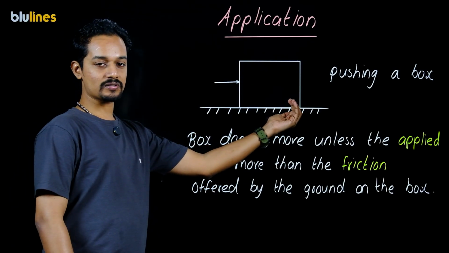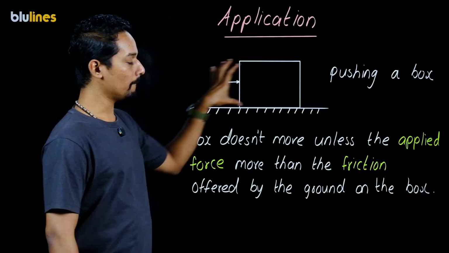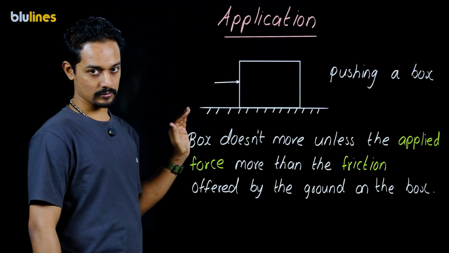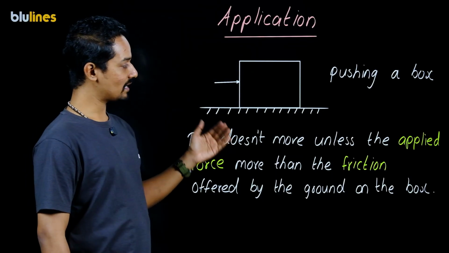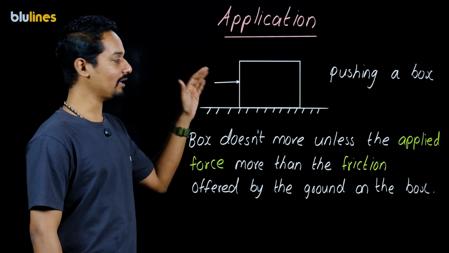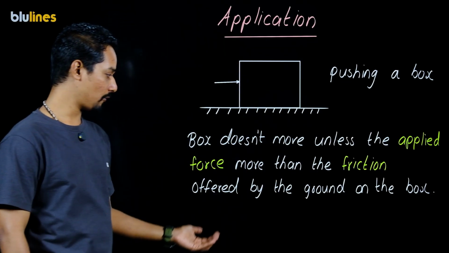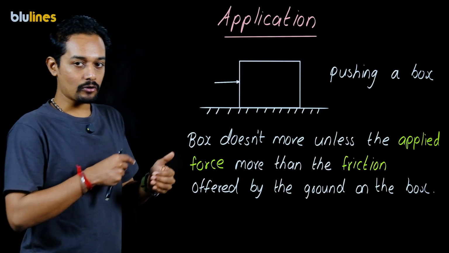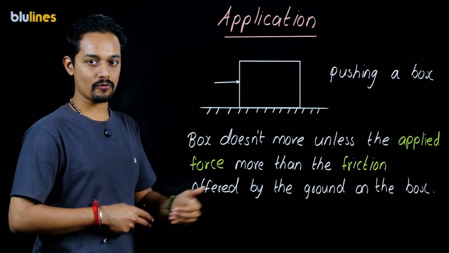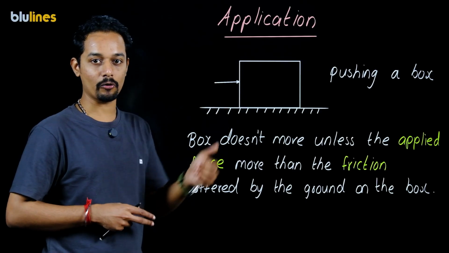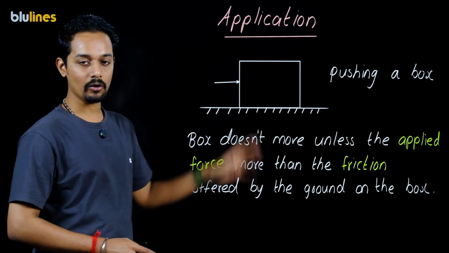This surface is going to offer some friction, some resistance to moving this box. So when the applied force exceeds the friction, only then do you see the box moving. Here friction is the opposing force. Therefore, it is not just the application of a force, but we have to make sure this applied force is unbalanced so that we observe motion.